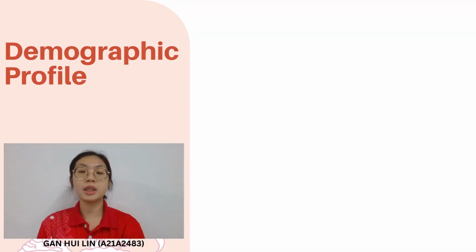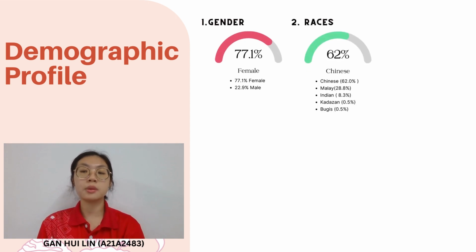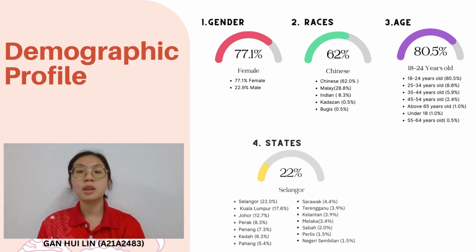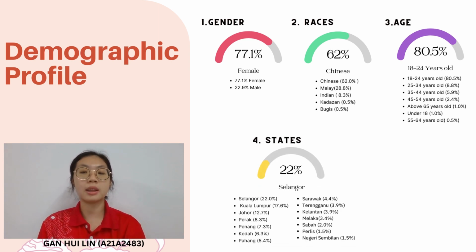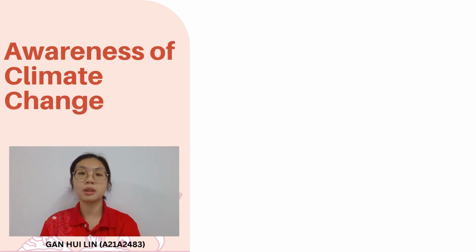The highest percentage of each demographic information are 77.1% female, 62.0% Chinese, 80.5% aged 18 to 24 years old, 22.0% from Selangor, and 80.5% students involved in this study. This section is a multiple response question.